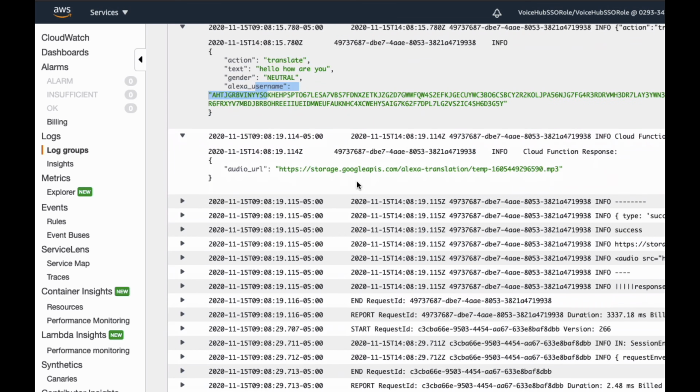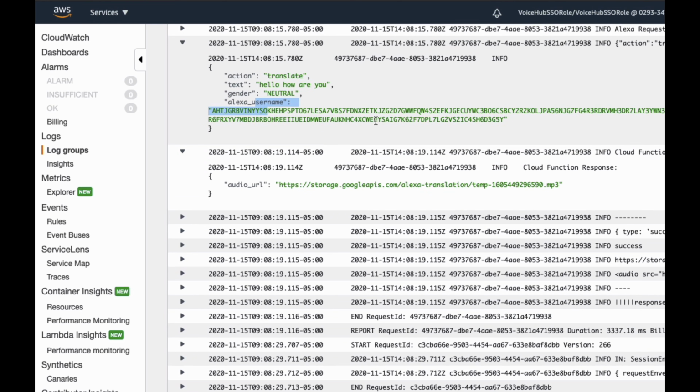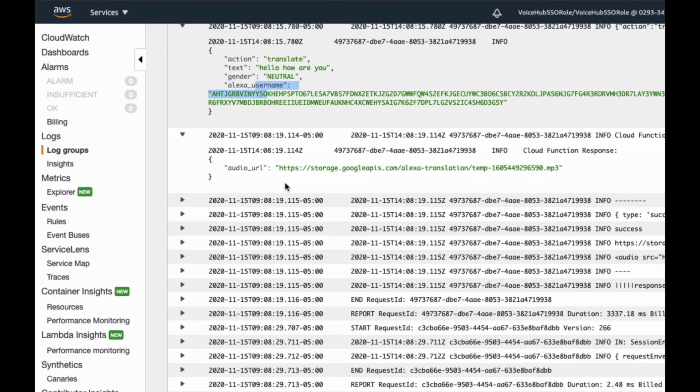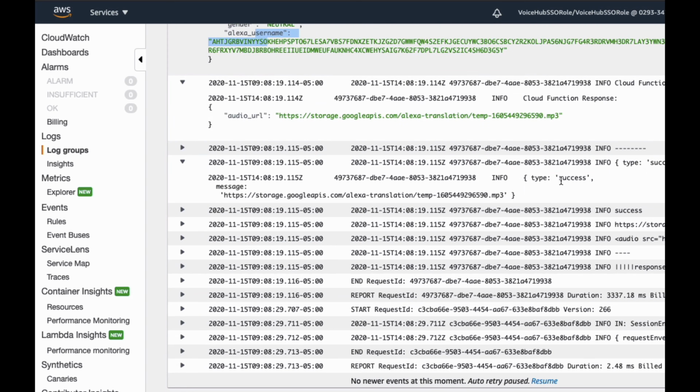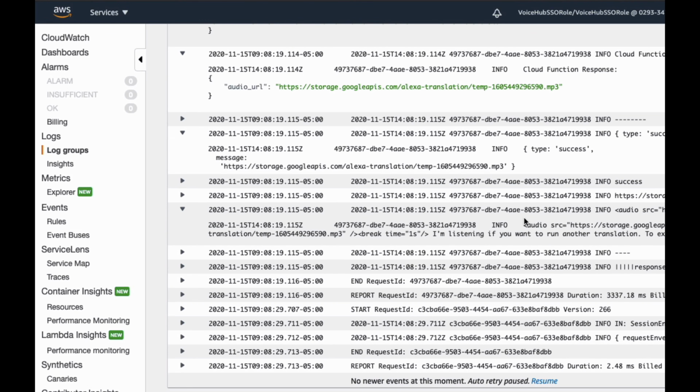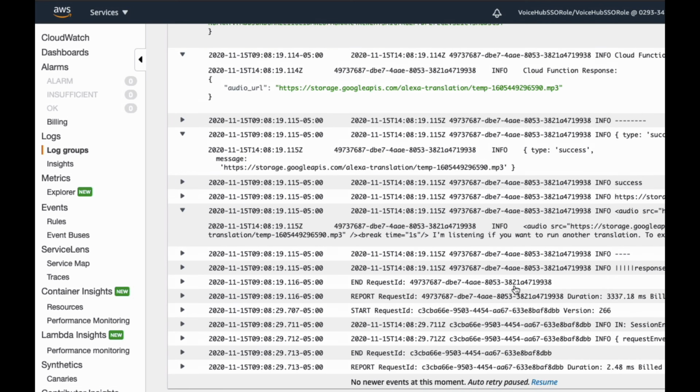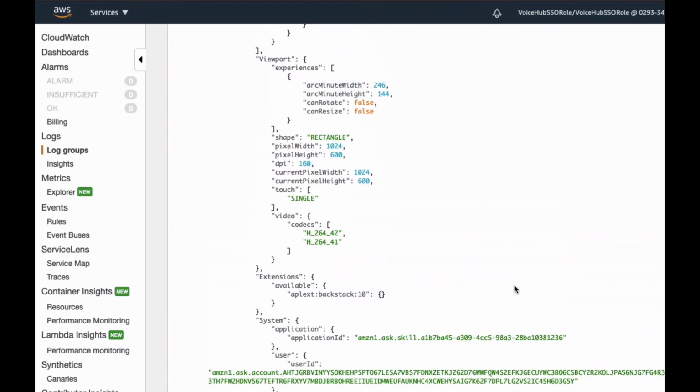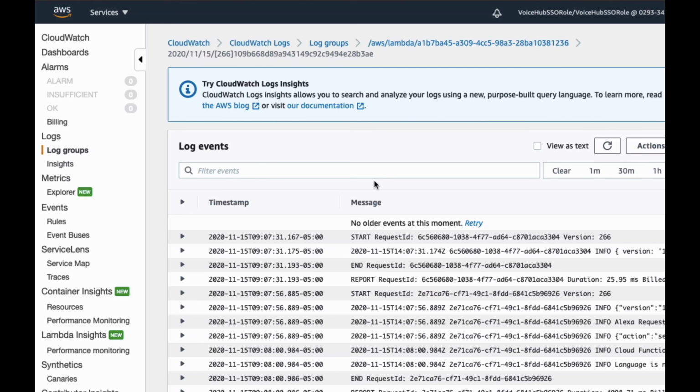And now we posted this to the cloud function. The cloud function returned this, an audio URL. And then we triggered the success handler. We created an SSML response where we put the MP3 file into an audio tag, and then we had Alexa speak that back and play that audio, and that was the whole thing there. So this is useful just to know if your intent's not working correctly. That's how you would troubleshoot it.